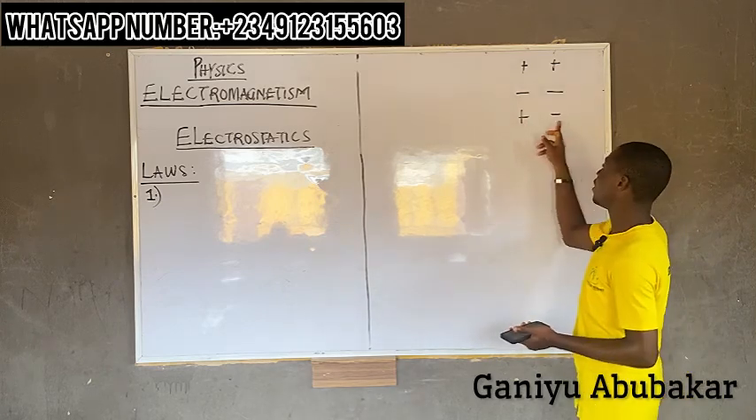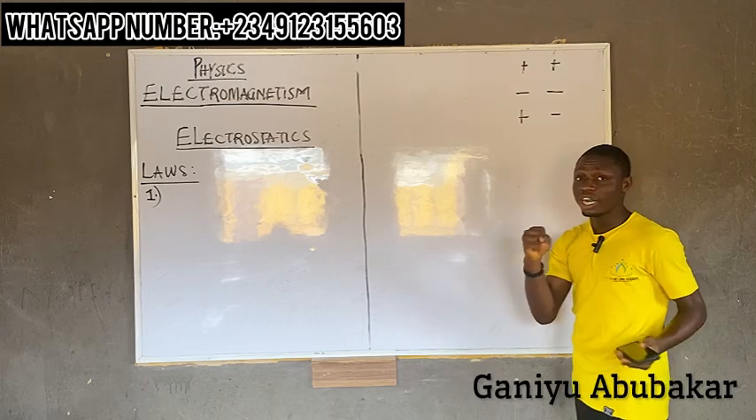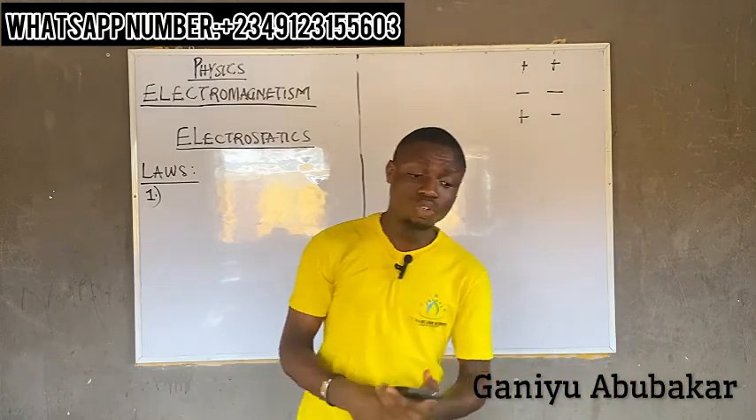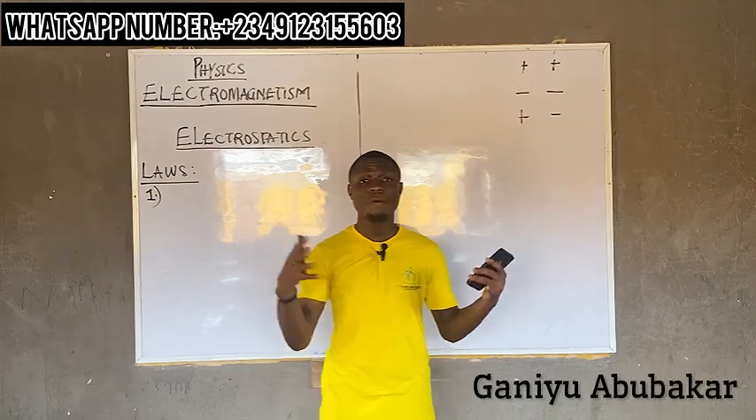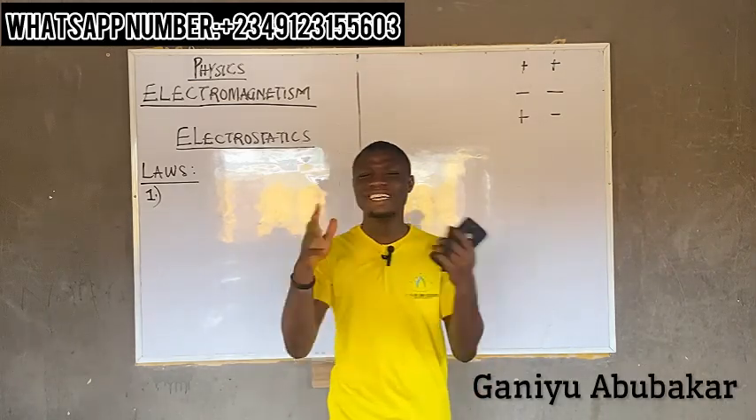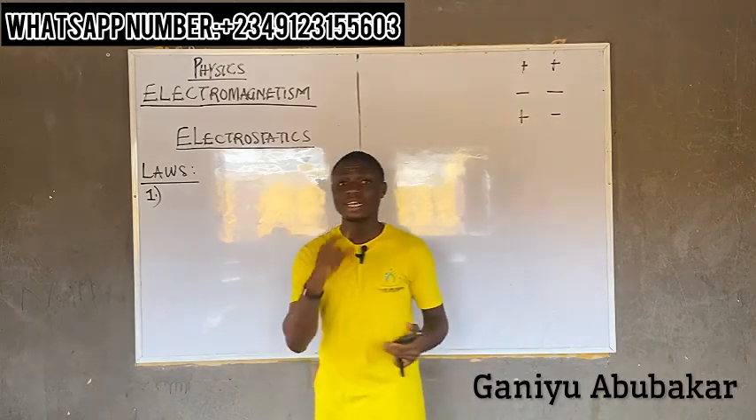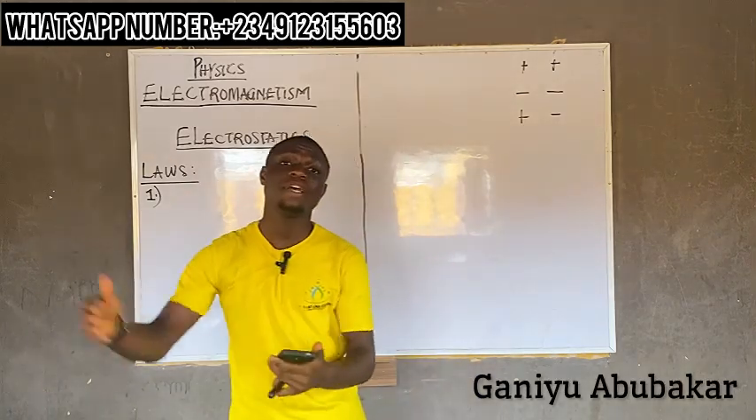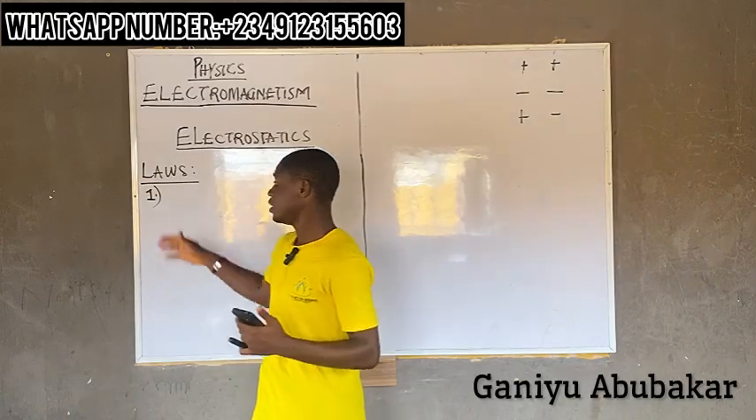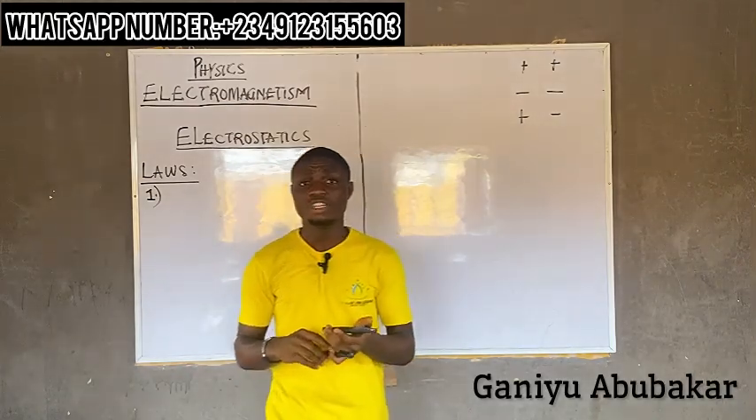Let's say I have positive and negative. These two can attract. Why? Because they are of opposite charges. So for something to combine together, they must be of opposite charges. That's basically the idea behind the law that says like charges repel, while unlike charges attract. That's the first law of electrostatics.